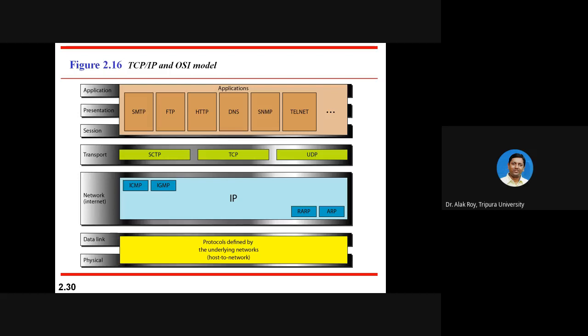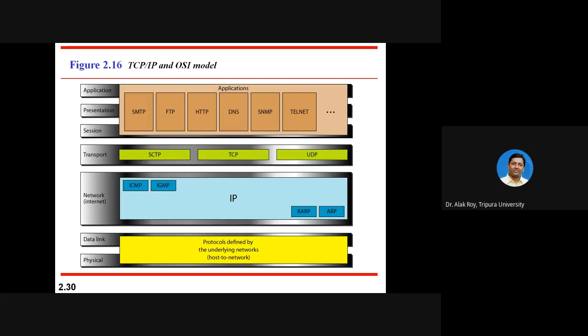So to summarize, for each layer, please write the functions as given in OSI model. Like for host to network, what are the functions? You can directly copy the content of physical and data link layer here. Second is your network, same to same, transport, same to same. And for application, write the functions of application, presentation, and session layer of OSI model here.